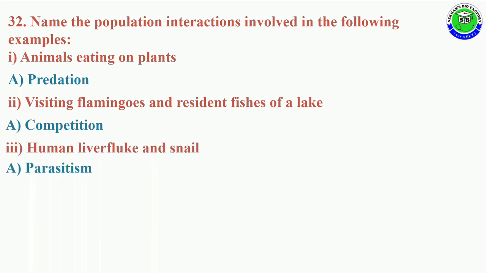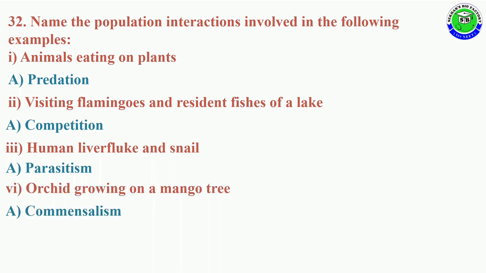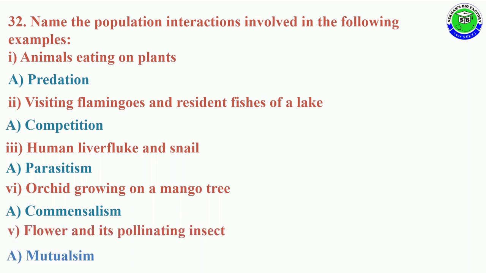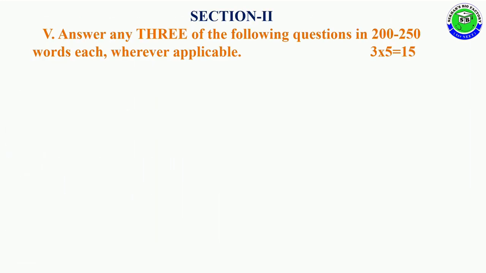Human liver fluke on a snail is an example for parasitism. And orchids growing on a mango tree is an example for commensalism. And a flower and its pollinating insects is an example for mutualism. So each one carries one mark.